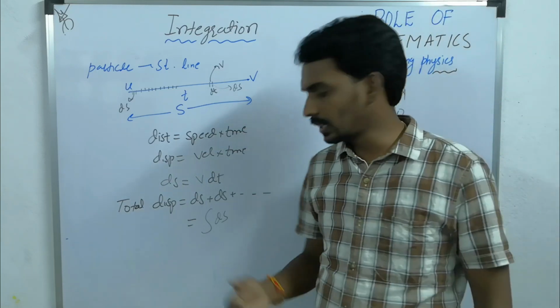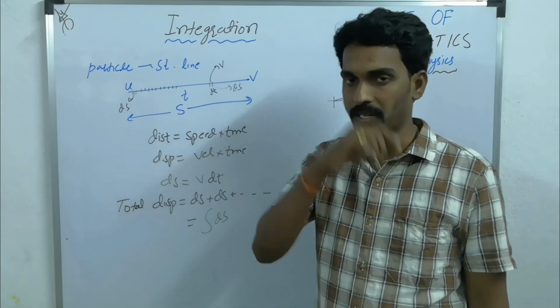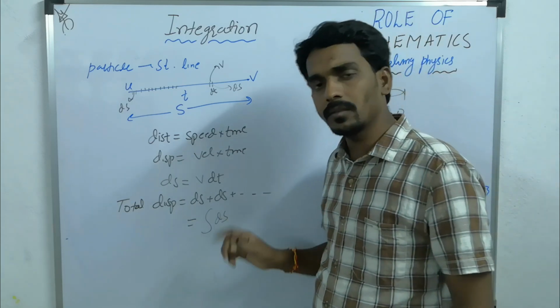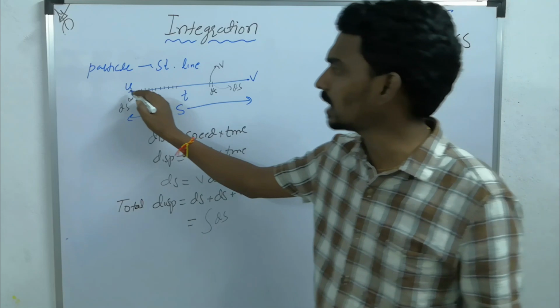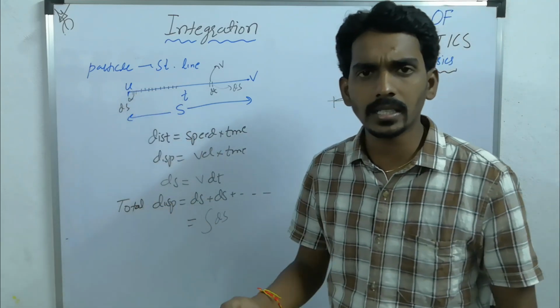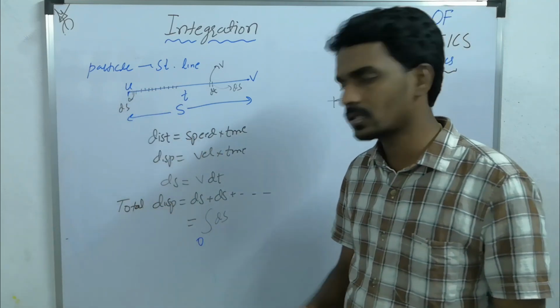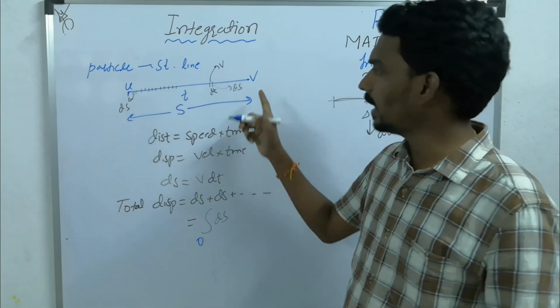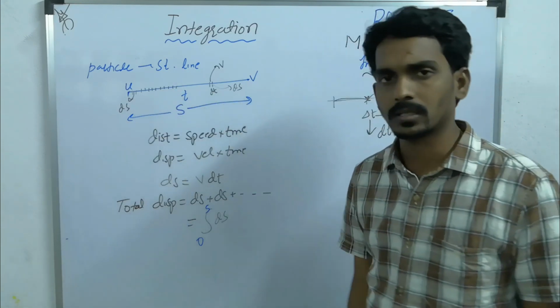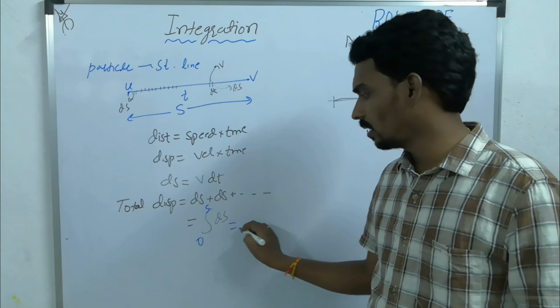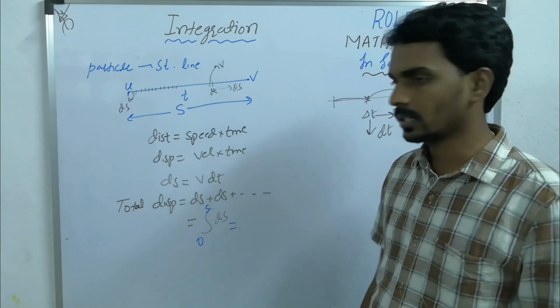Now comes the limits. The most difficult thing is deciding the limits properly. So here you are integrating with respect to displacement. The particle started here. Started journey means the displacement is 0. And ended, and the total displacement is how much? S. Then you will apply integration here.